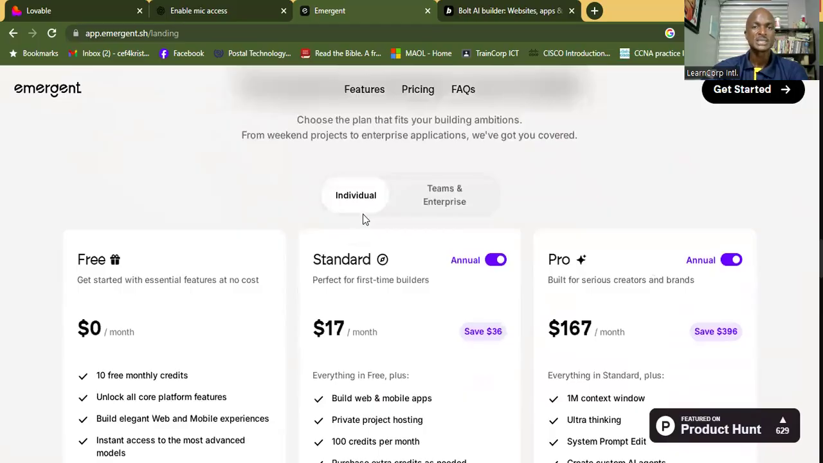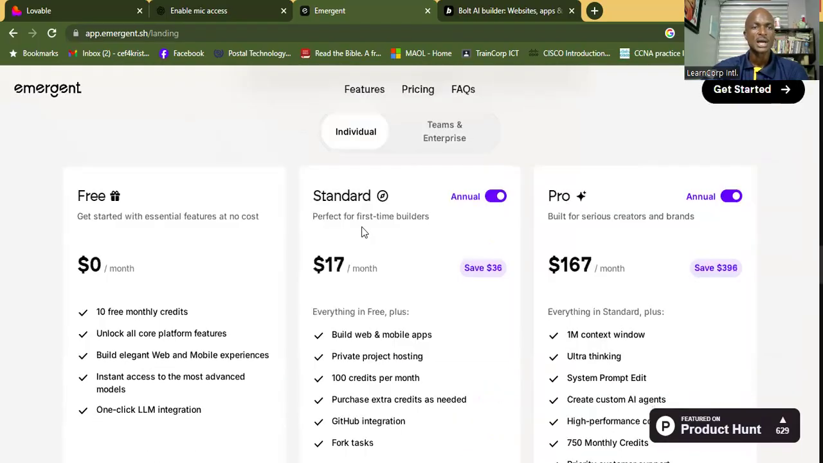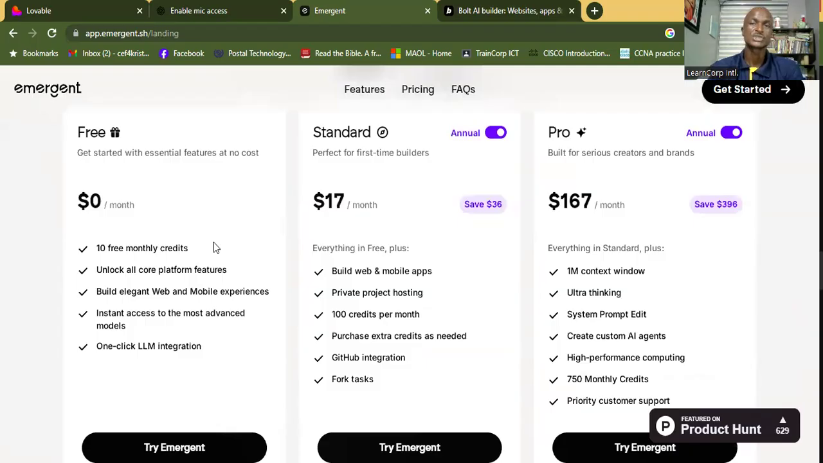Now, this is where the pricing and the features go into. So you can see we have a free option right here, $0 per month, and you can have 10 free monthly credits. So if you exhaust your credit for this month, the next month you're going to have 10 extra credits that you can use to design or do the things you want to do. Unlock all core platform features, build elegant web and mobile experiences, instant access to the most advanced models, one-click large language model integration. Wow, that is fantastic.